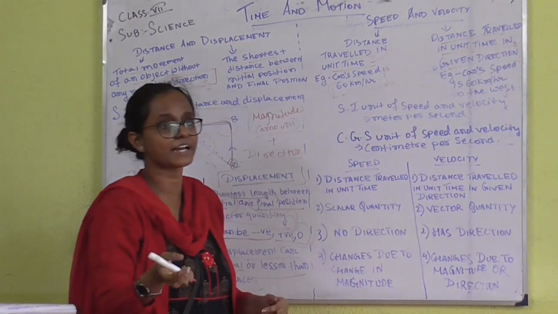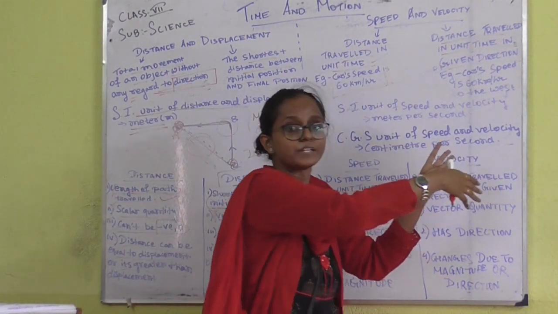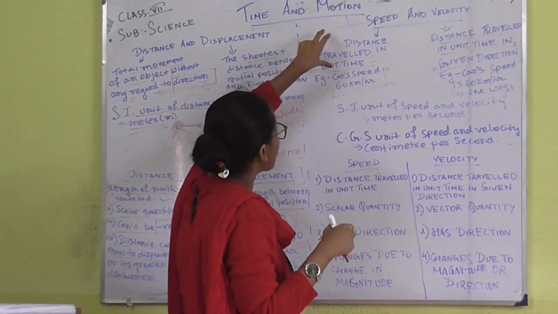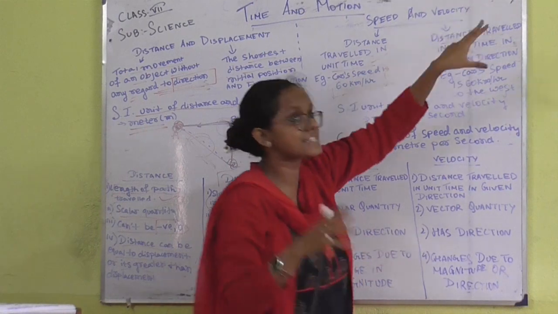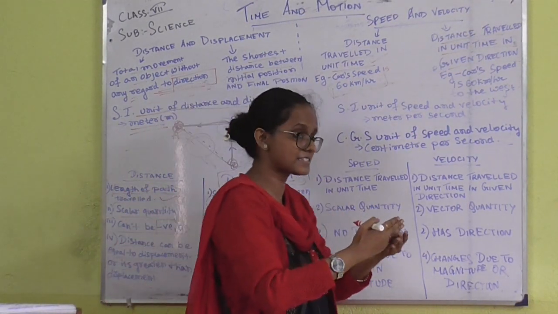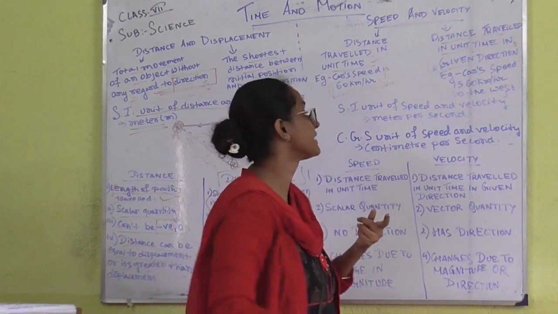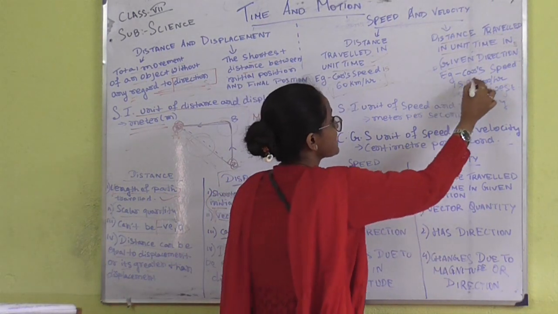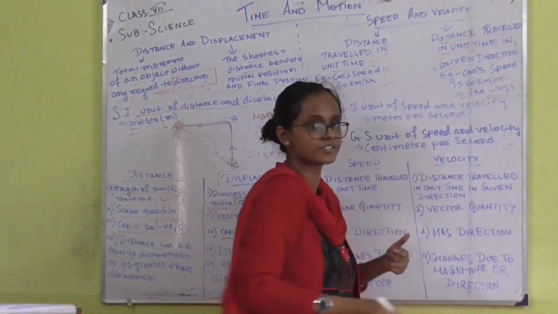Distance travelled in a unit time in a given direction. Over here, a similar case is happening. It has the distance travelled in a unit time, but in the case of velocity, we are seeing distance travelled in a unit time with direction. Okay, with direction. So, of course, the car speed is 60 km to the west. So, this is the direction.